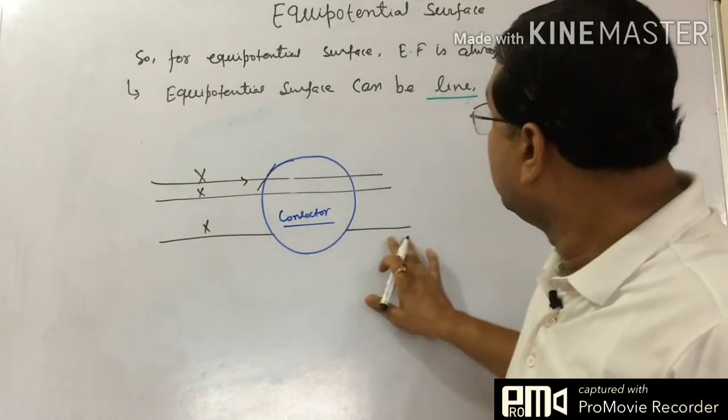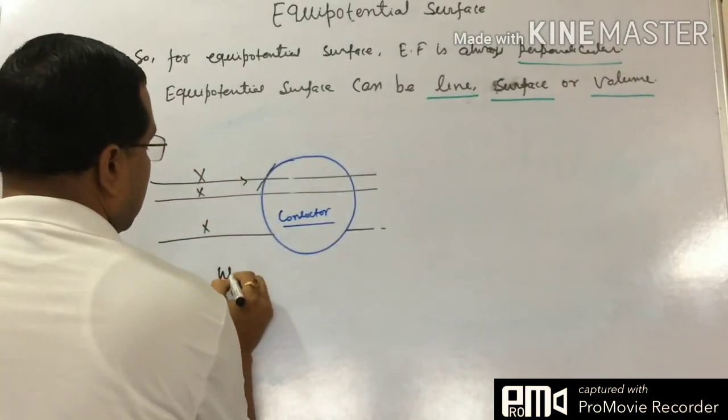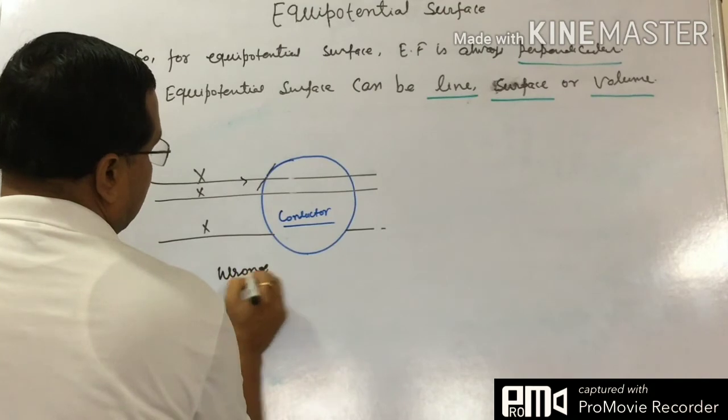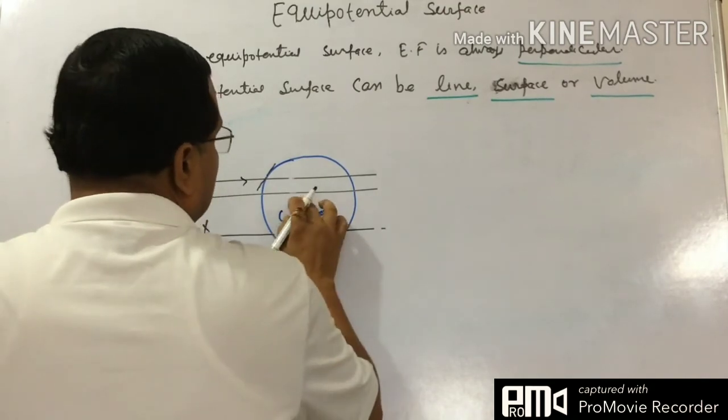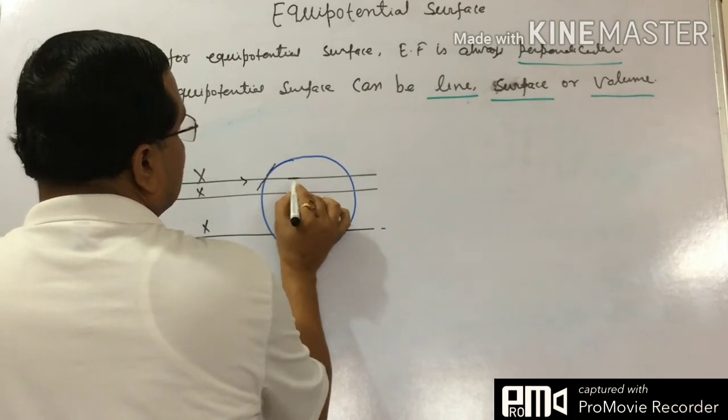It means these lines of force are not correctly drawn. So what we have to do, just see here, this is the wrong way, and also the lines of force cannot pass through the conductor.